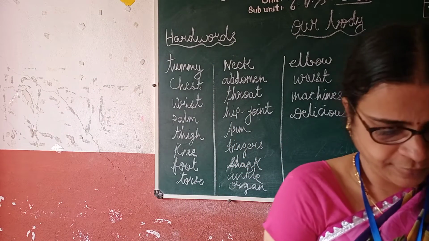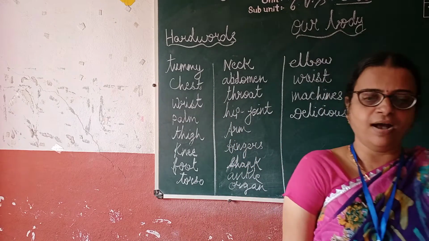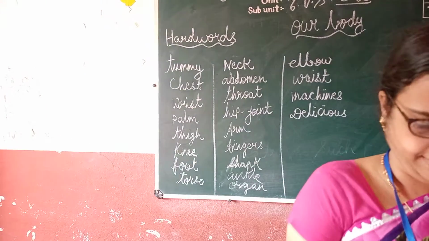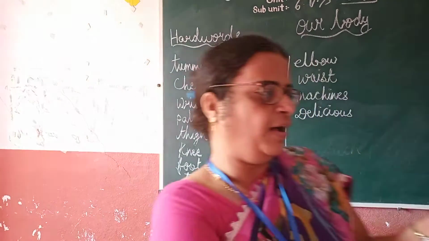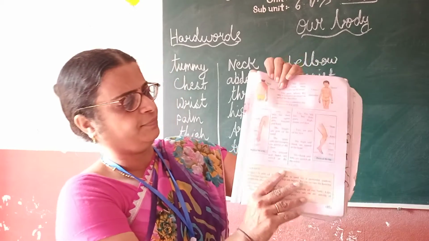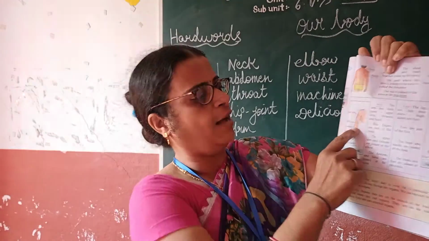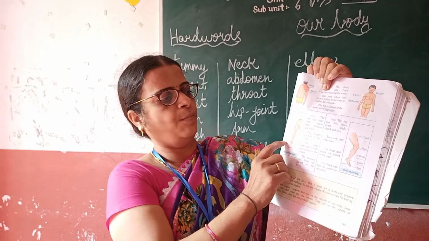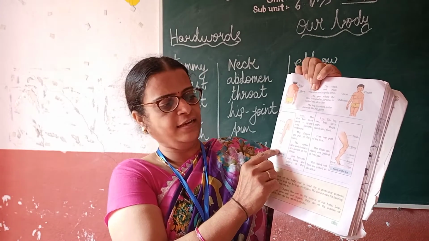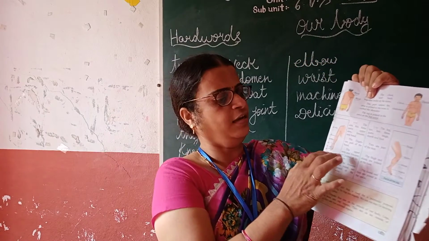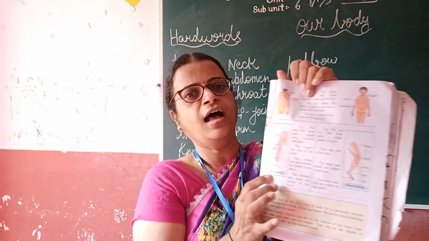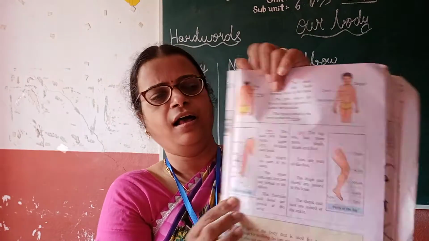Now look at your arm. The arm has three parts: upper arm, forearm and hand. This is a picture of the upper arm. So look here. This is the upper arm, elbow, forearm, wrist, palm, hand, and these are fingers. This is a finger. This is a part of the arms.